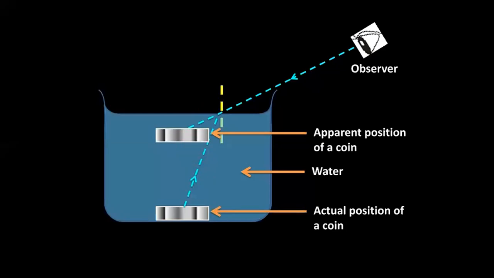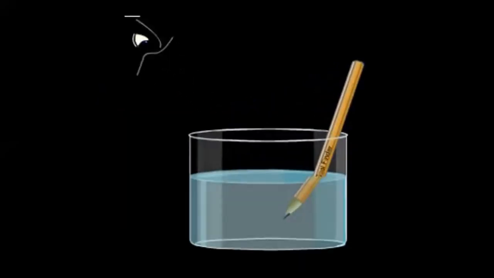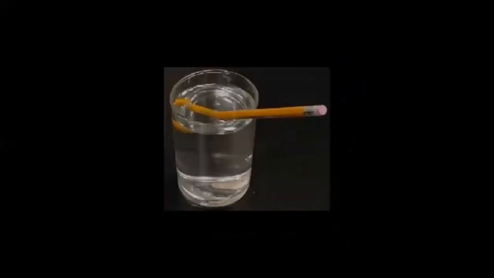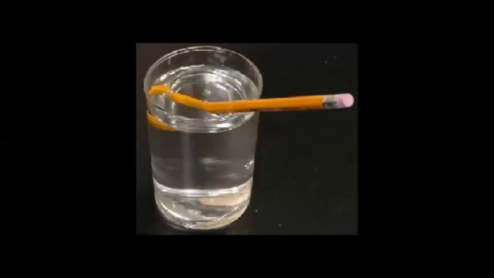The same thing happens with the bottom of the swimming pool. In fact, trust me, the same thing happens when you put a stick or a pencil in a beaker full of water and you look from the side, you will find that the pencil appears to be broken. Or if you look from above, the pencil appears to be bent. Every reason is refraction. So children, let them ask you any give reason question. Let them ask you why the bottom of the swimming pool is raised, or why the pencil appears to be broken in a glass of water, or why the coin appears to be raised. The answer is the same for all.